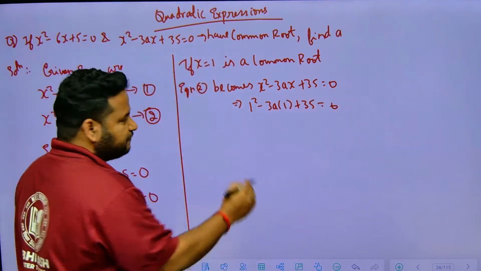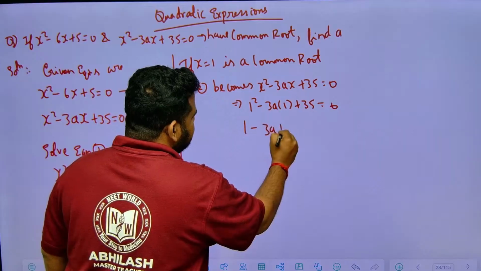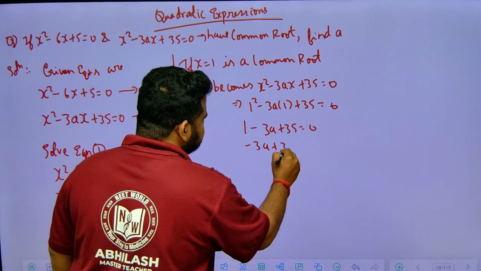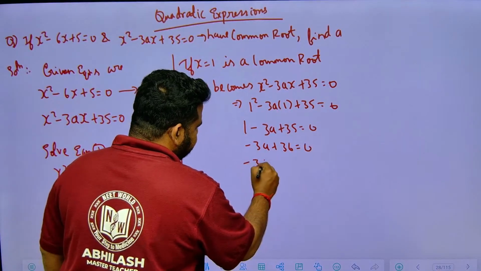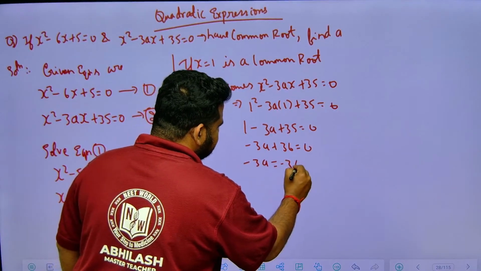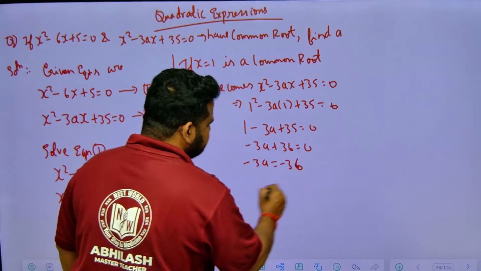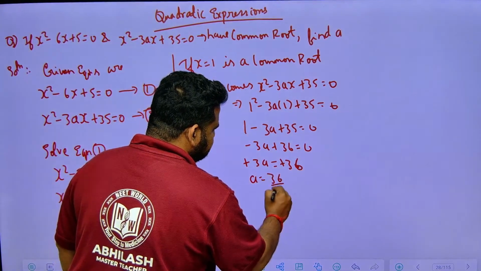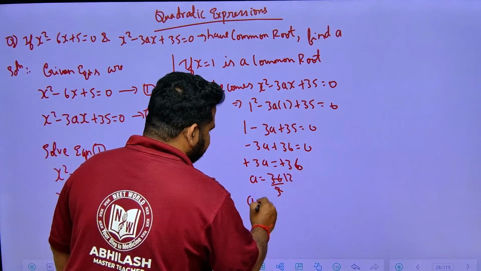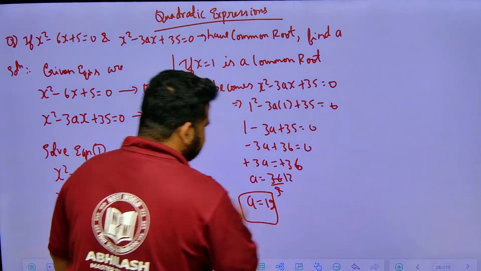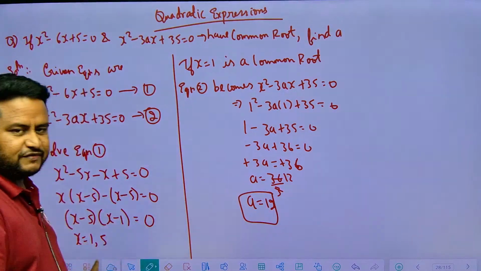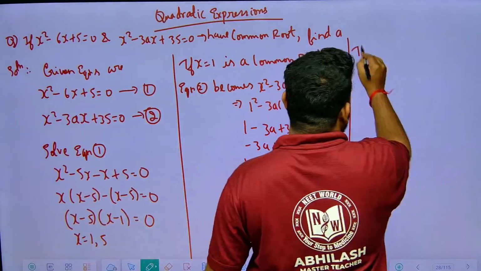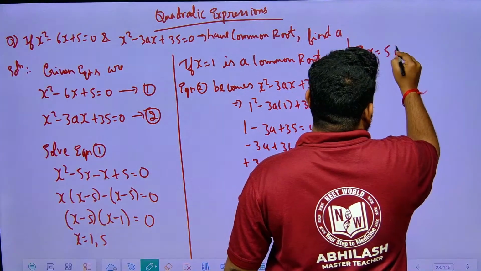So 1 square is 1 itself. 1 minus 3a plus 35 is equal to 0. So I will have minus 3a plus 36 is equal to 0. Minus 3a is equal to minus 36. Minus minus will become plus, so a will be equal to 36 by 3, 3 twelves are 36. So I will get the value of a as 12. This is one thing. But there are two values of x. Now we are having, if x is equal to 5 is a common root.